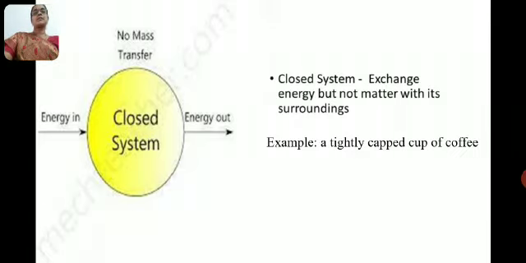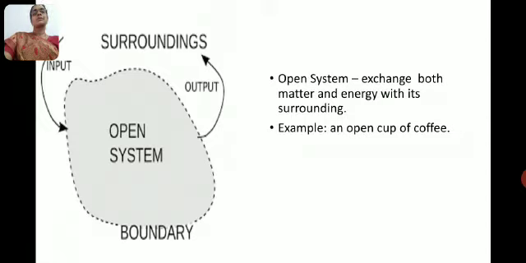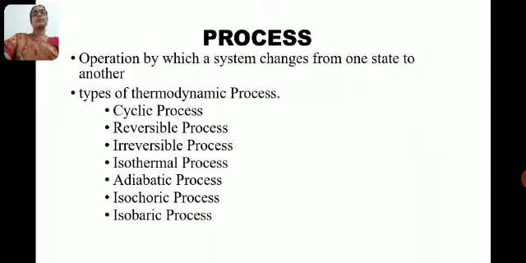The last one is open system. Open system means it exchanges both energy and matter with its surroundings. Here both matter and energy are exchanged with the surroundings. That is an open cup of coffee. The next important term in thermodynamics is process. What is meant by process? Process means operation by which a system changes from one state to another.